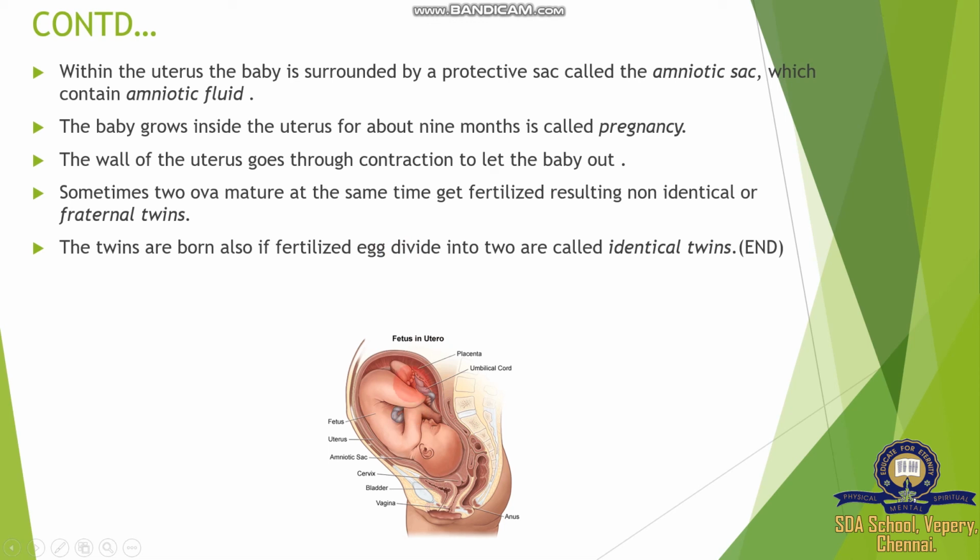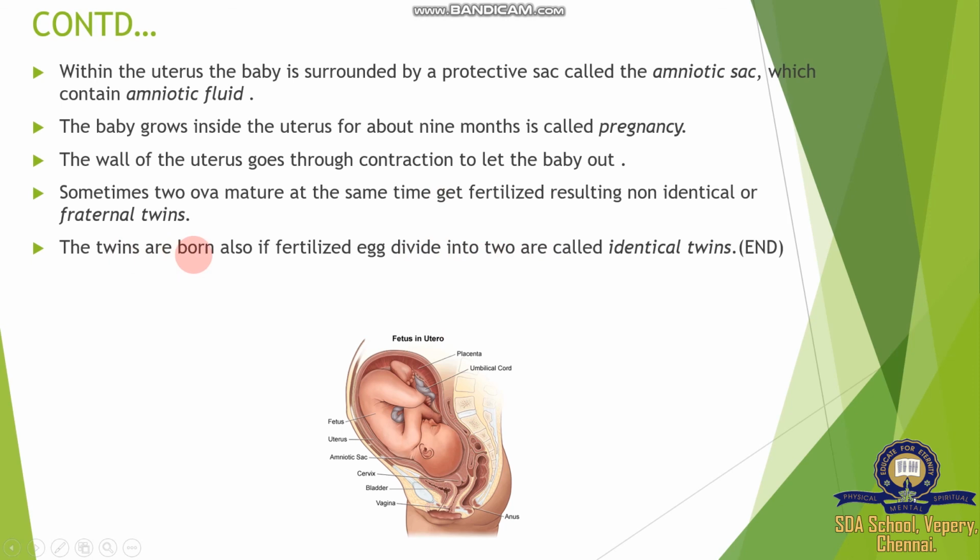And two fetuses develop, but here the sexes are similar. Both are male or both are female. It is impossible to have a male and a female here, whereas in fraternal or non-identical twins, the two fetuses can form as either male and female, or both male, or both female. But here it is impossible for a male and female; it happens that both are male or both are female.